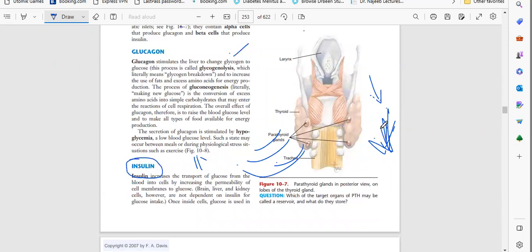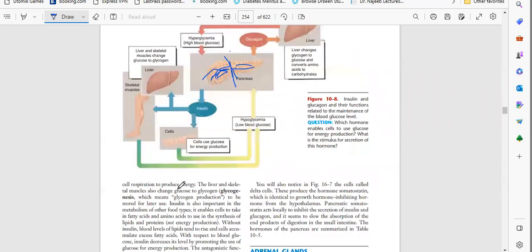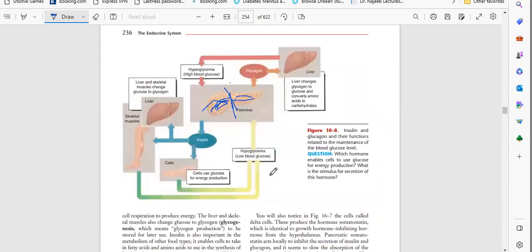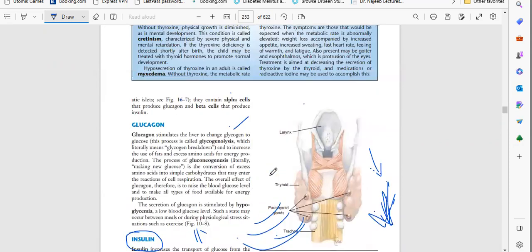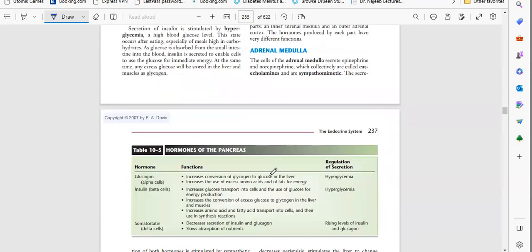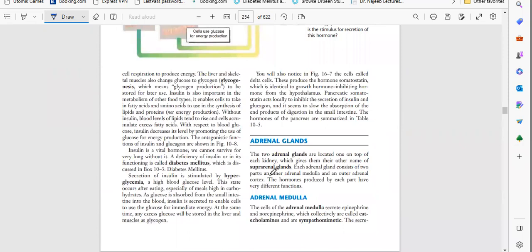So what will happen? Hypoglycemia. We need neither hypoglycemia nor hyperglycemia; the blood sugar level should be in the normal range. I think till here you understood. If any doubts, you can ask, or we will continue the lecture.